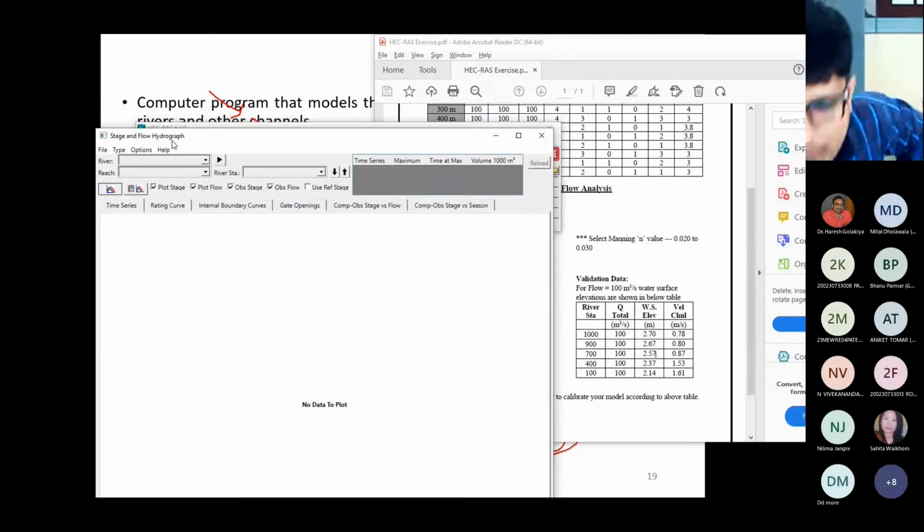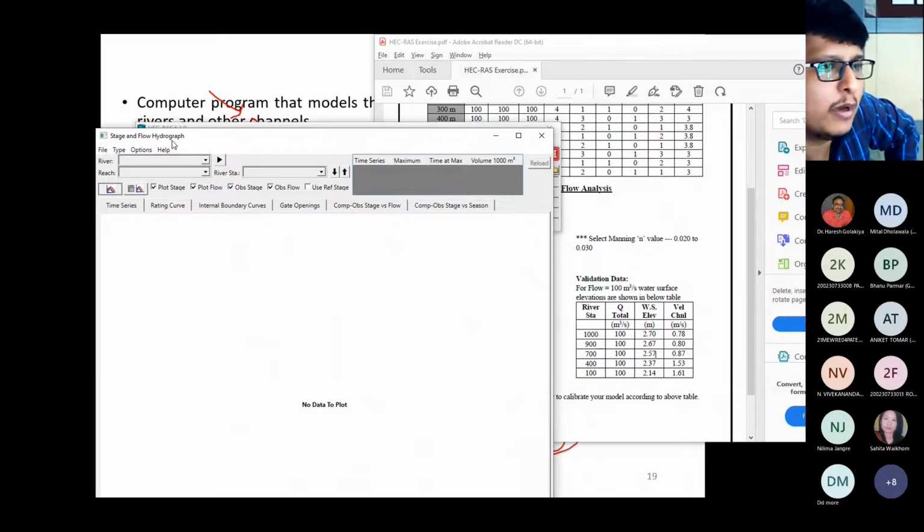Now this stage and flow hydrograph can be used only when you have the daily discharge data or the hourly discharge data. Hourly discharge data means a 3-hour hydrograph, 6-hour hydrograph, 9-hour hydrograph. If you have that type of data, that is called unsteady flow analysis. Right now, whatever I showed you, that is the steady flow analysis. Steady means peak discharge I have used.